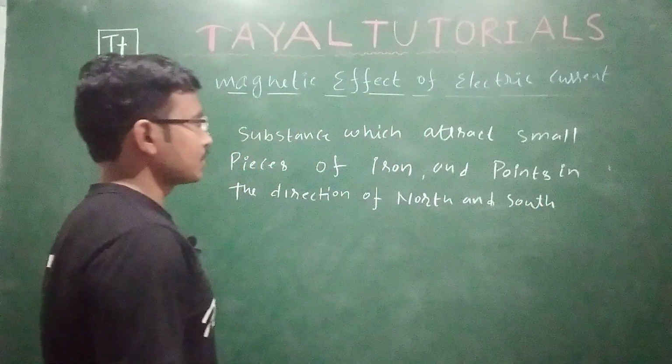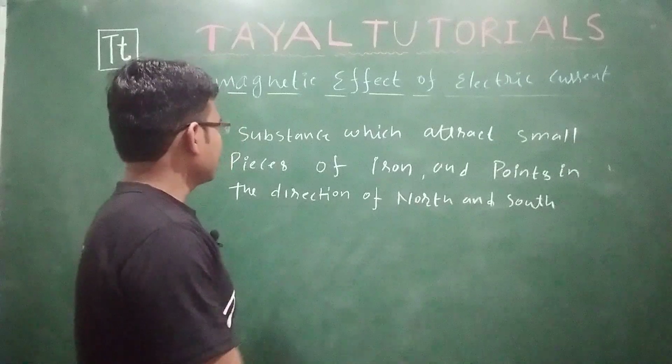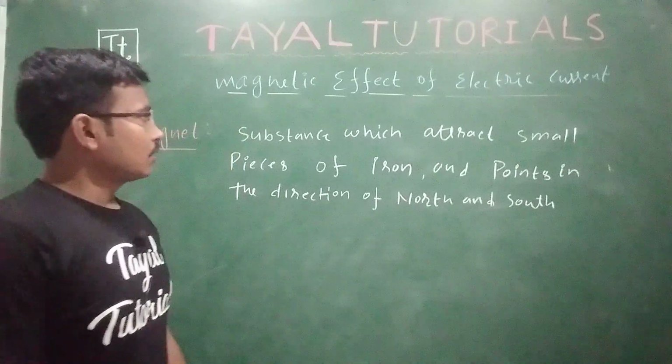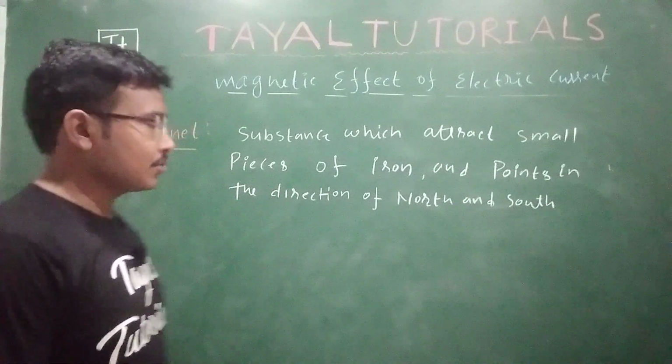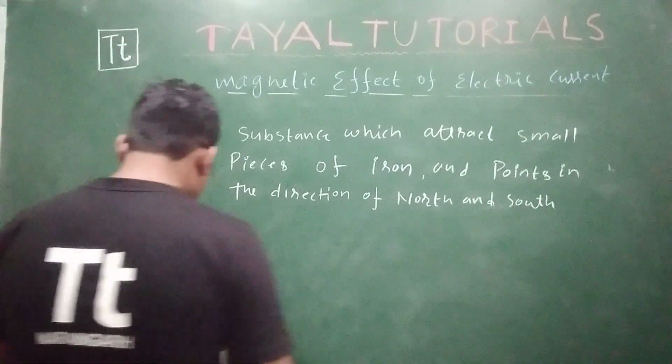The magnet is the substance which attracts small pieces of iron and it points in the direction north and south. That substance is what? Magnet.